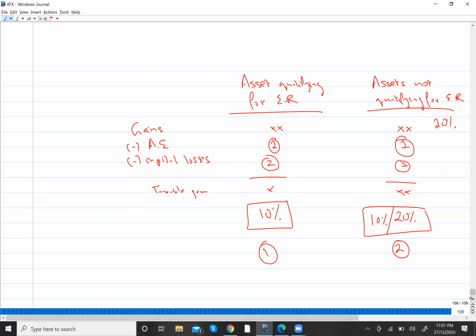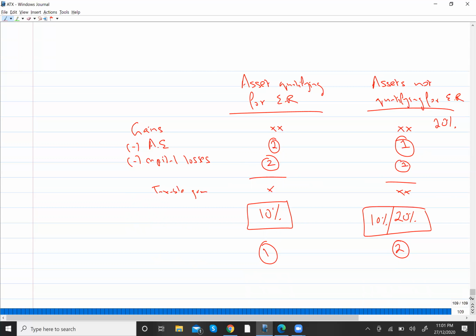You don't have to look at the band limit, whether any is available in the basic rate band or not. Whatever the gain is, you will simply apply 10%. But remember, this will consume your band limit.